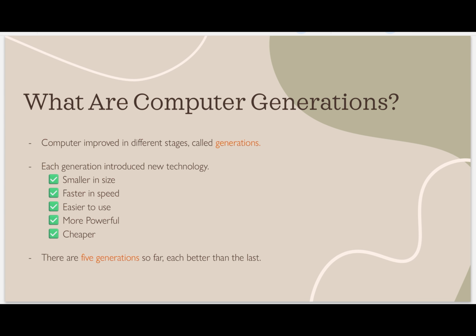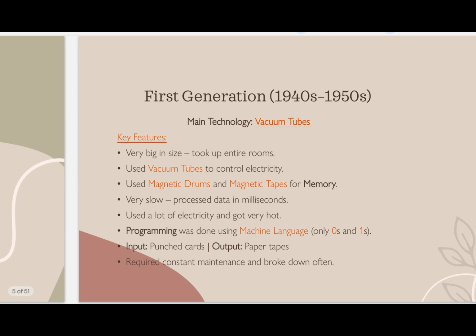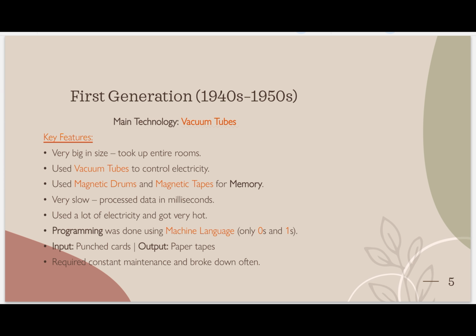First, what are computer generations? Computers evolving in different stages is called generation. Each generation introduces new technology, like as you see nowadays all new technologies are getting evolved, every feature is getting new advanced technologies. First, smaller in size. Second, fast in speed. Third, easier to use, more powerful and cheaper. These are new technologies invented as new generations got introduced. There are five main generations as I told you. So now let's start with our first generation.